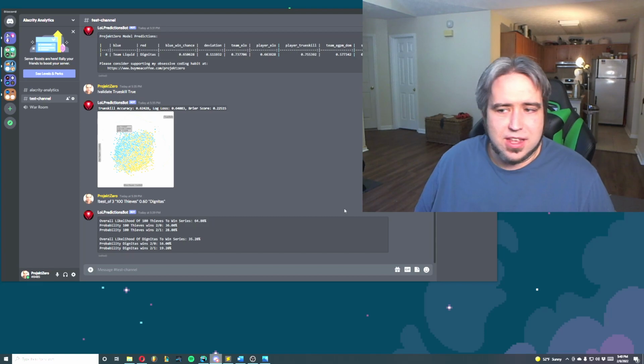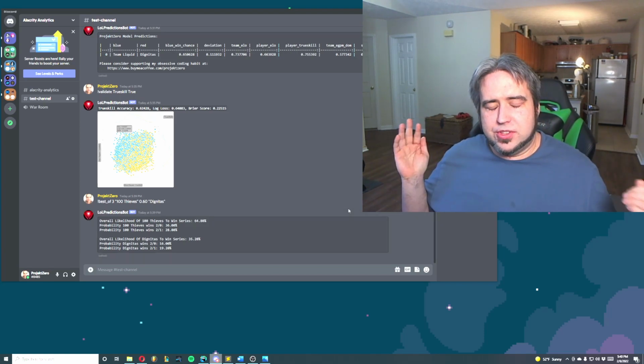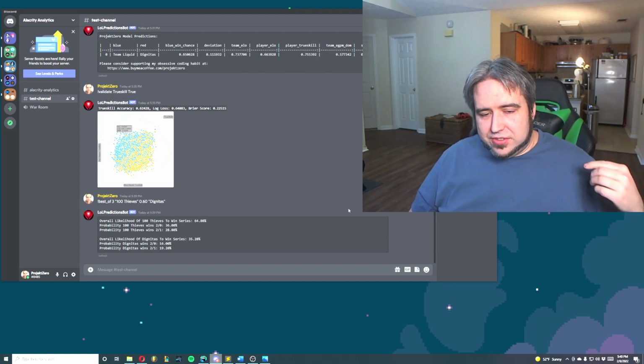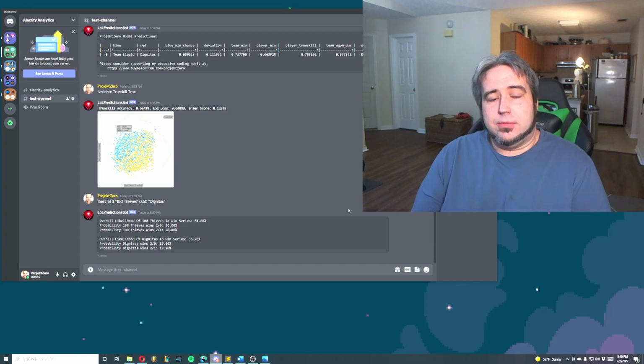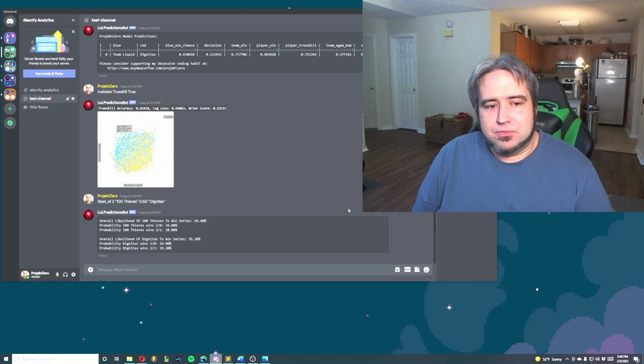Just to give a quick update on how that model works, the model's pulling data in from Oracle's Elixir. It is processing it once per day. Again, the model doesn't update from game to game or hour to hour. That model updates once a day, roughly at 8 in the morning Eastern time, and anything after that is going to be pulling the same data.